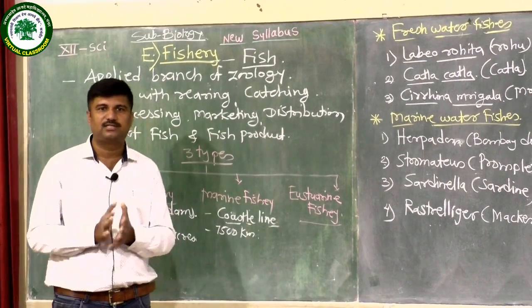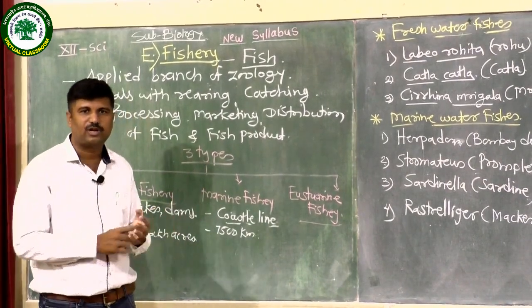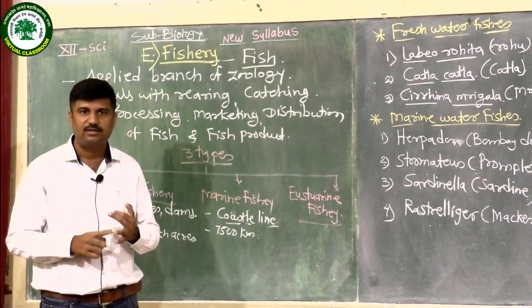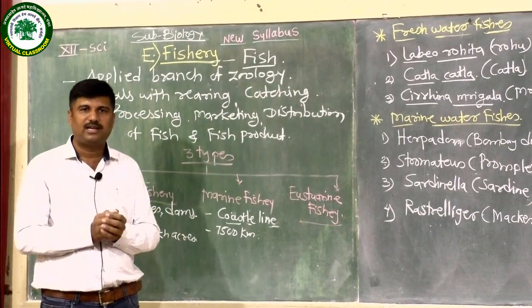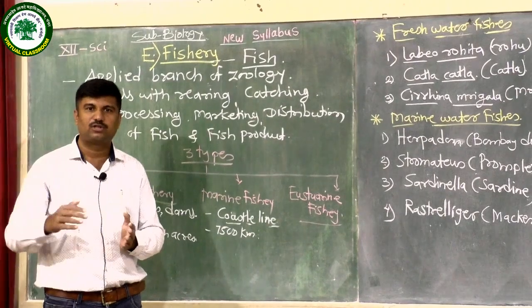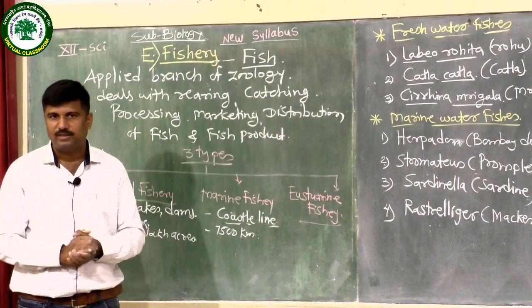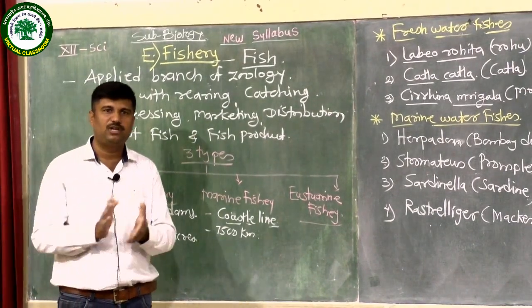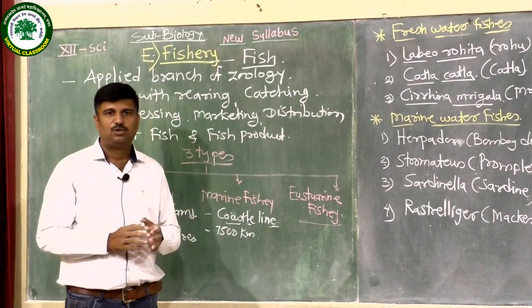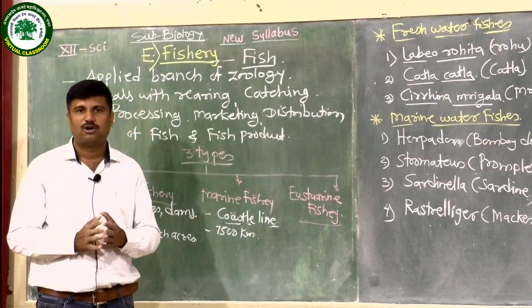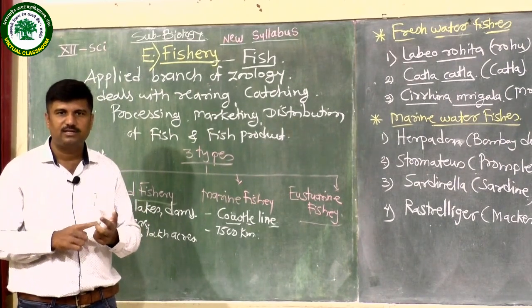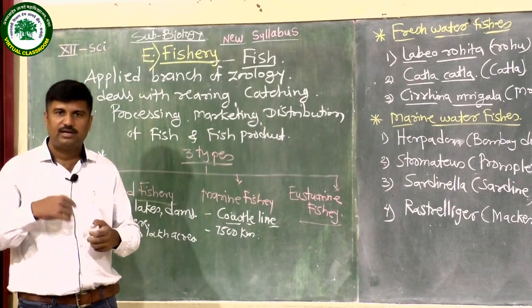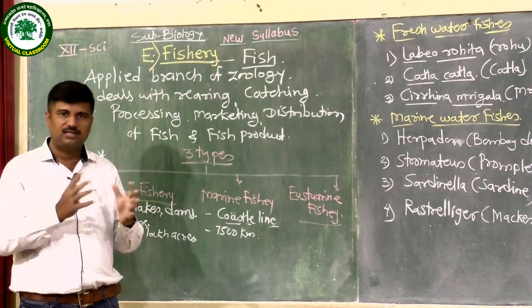Then the next point is the requirement of the hatchery tank. A variety of hatchery tanks are required for this fishery. For example, rearing tank, nursery tank, harvesting tanks, and other tanks are also necessary for transport purposes. Then to prevent the spoilage of these fishes, we must use a variety of methods. For example, chilling, freezing, freeze drying, smoke drying, sun drying, tanning, canning. These are some examples.